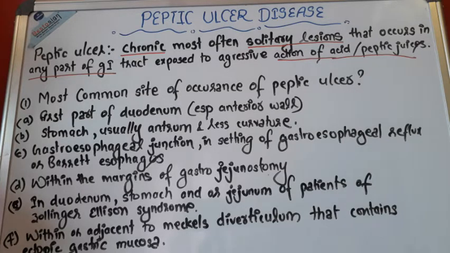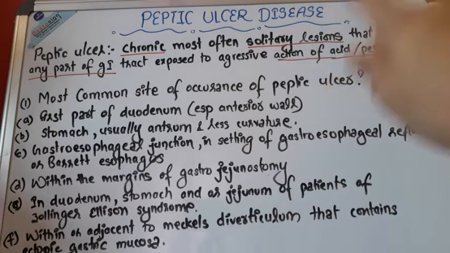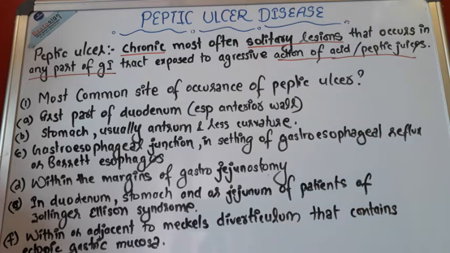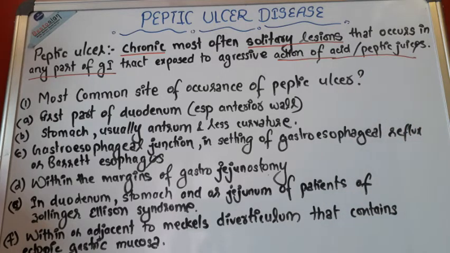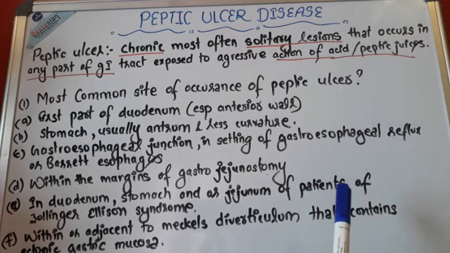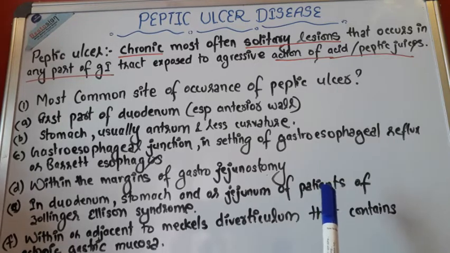So let's get started. First of all, I'm starting with the definition, because if you are an MBBS student, you have a high chance of being asked about peptic ulcer in your vivas, because it's a very important topic. Generally in Nepal, in our vivas, peptic ulcer is a very much asked question. They ask us to define peptic ulcer and mention the sites of occurrence in descending and ascending order. While giving the definition, we need to satisfy our viva teachers.